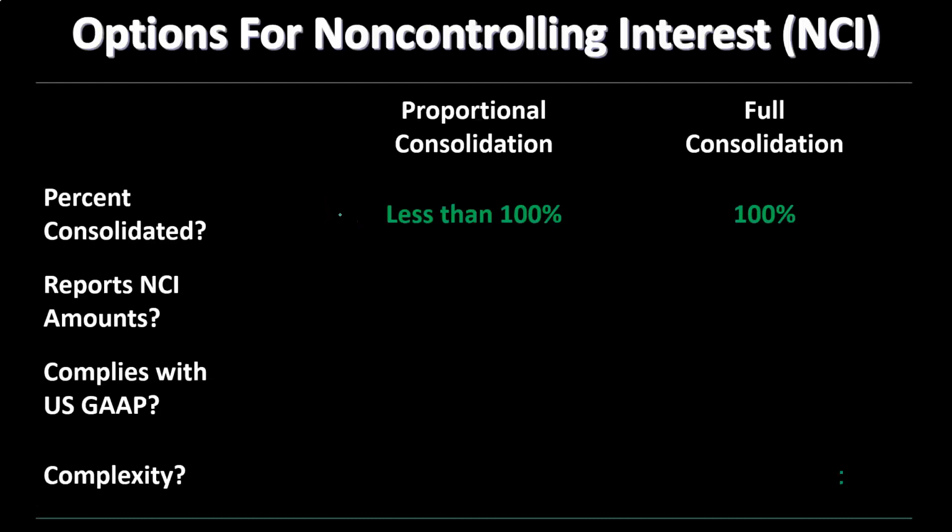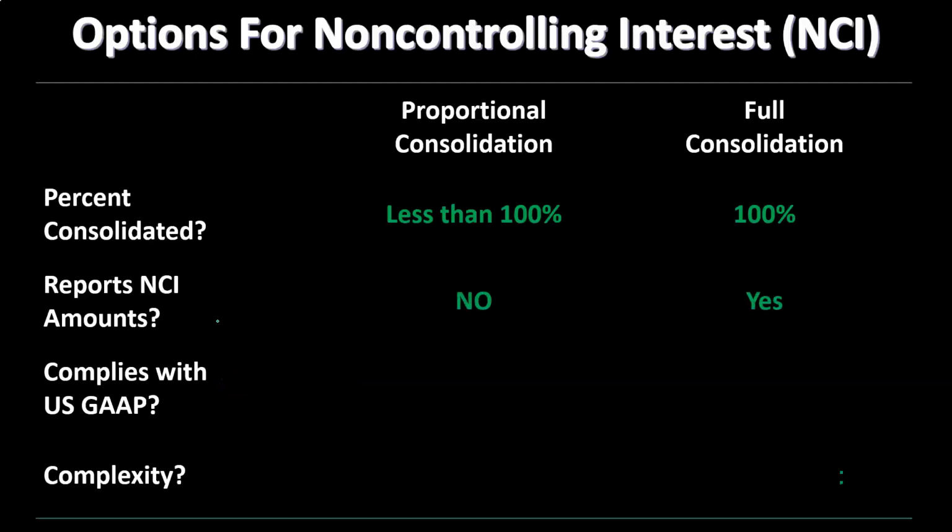So for example, if I had a 90% interest for the controlling interest, 10% for the non-controlling, then you could say, well, maybe I'll consolidate less than 100% of the subsidiary, 90% of the subsidiary. Or I can have the full consolidation and add them all together and represent the full consolidation. So we're typically going to be doing the full consolidation here because, as we'll see, it'll be in compliance with generally accepted accounting principles, so that's the way we will typically go.